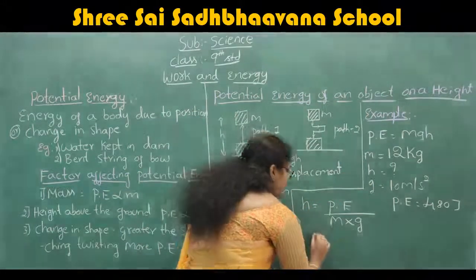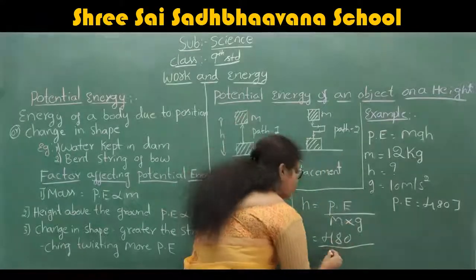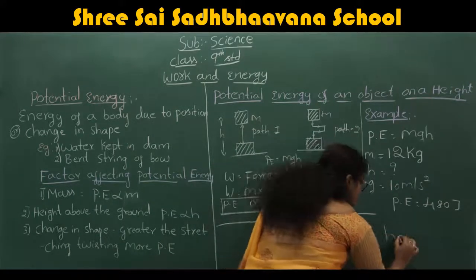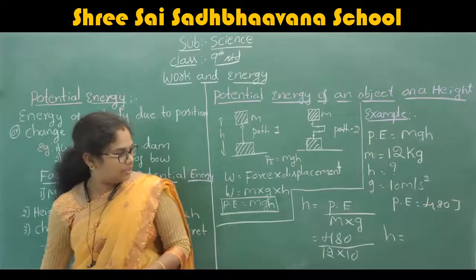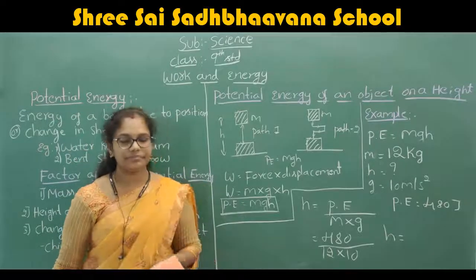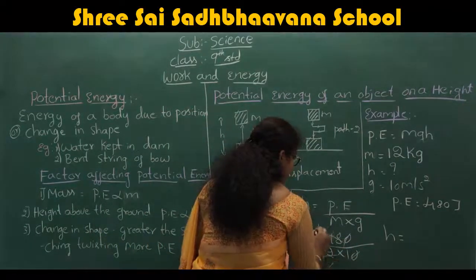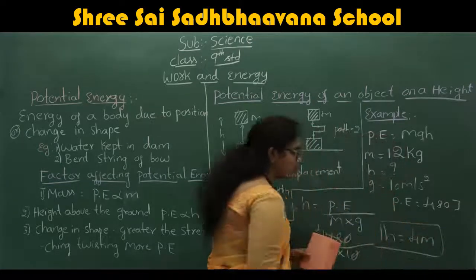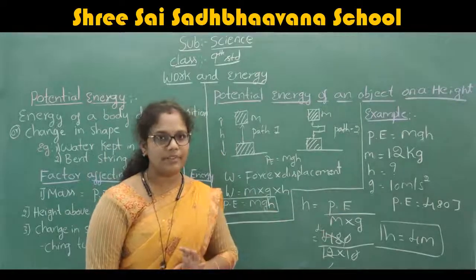Substitute the values. What is present here? 480 divided by, what is the mass they have given? 12. 12 into 10. Therefore, the height is equal to, calculate it. What is the height you will get? 480 by 12 into 10. 0, 0 cancel, 12 fours are 48. Therefore, h is equal to 4 meter. What is the height you will get? h is equal to 4 meter.